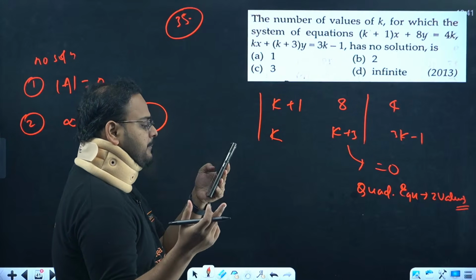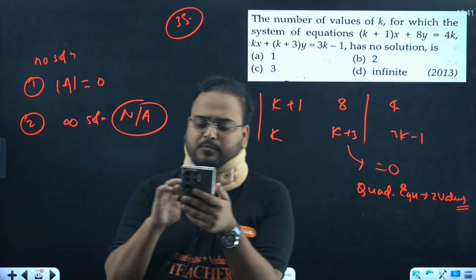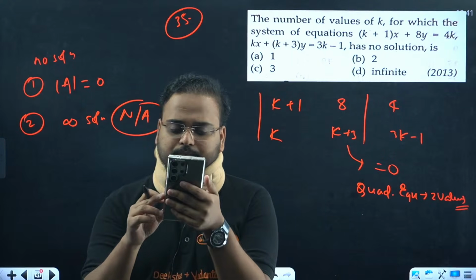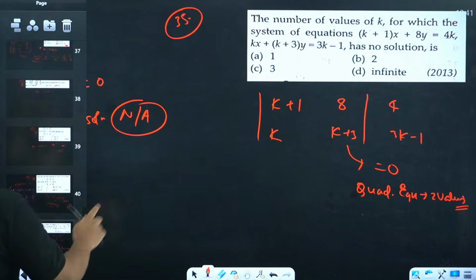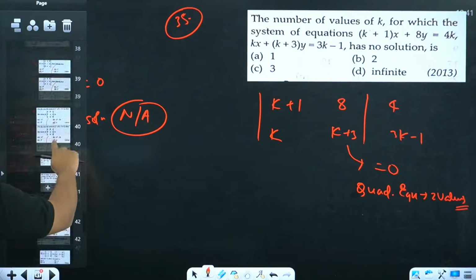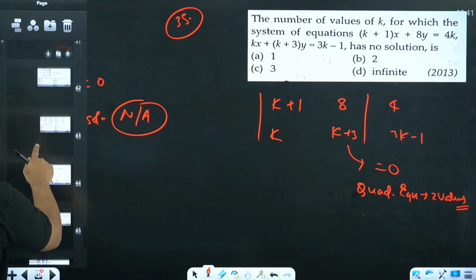Okay. I think last half an hour, guys. Last half an hour. Not much time is left. See, we have a total of how many? We are on 41 right now, and we have a total of how many slides? 48 slides. So let's go to 41 right now.